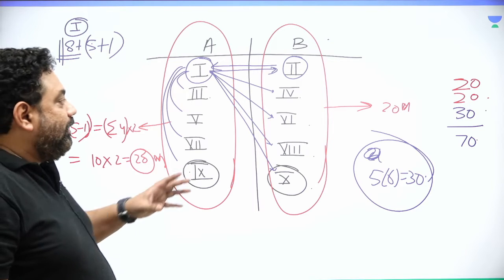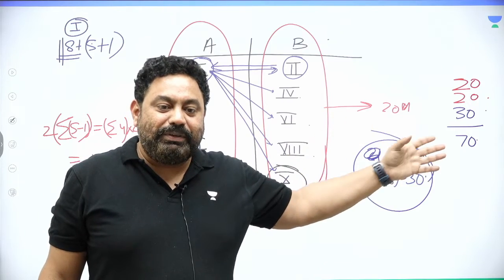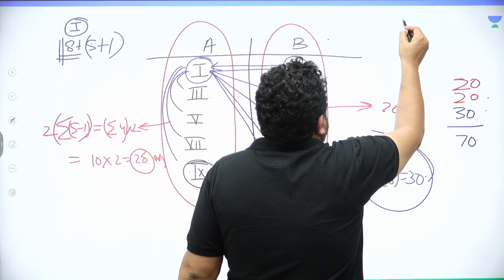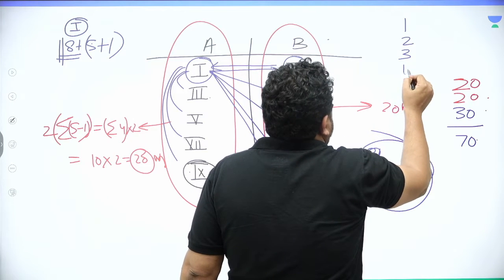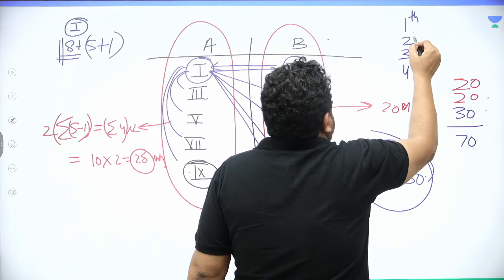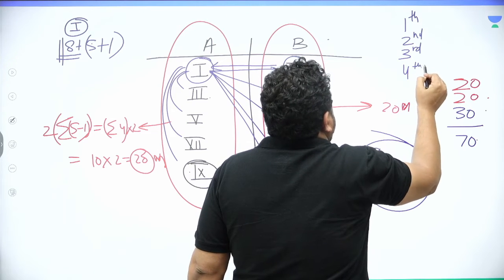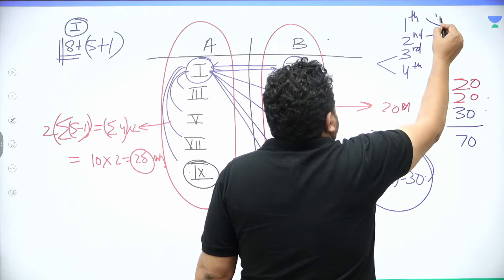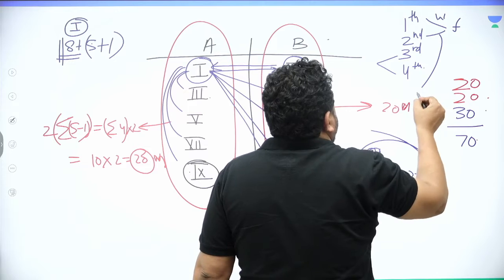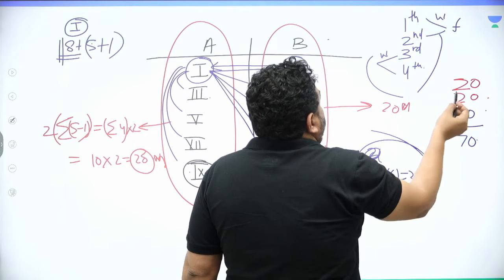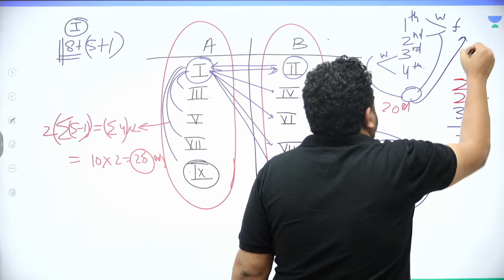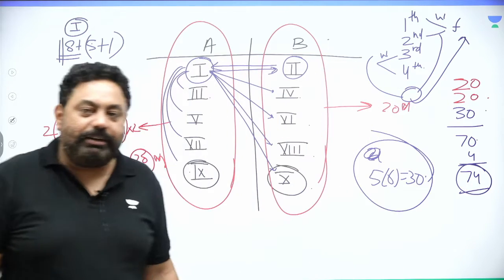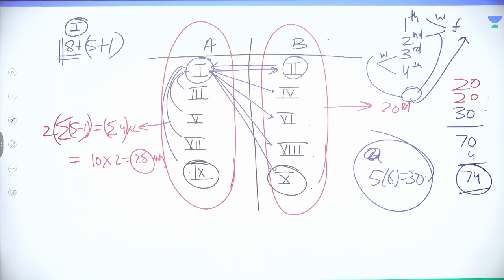So total league matches are 20 plus 20 plus 30, which is 70, out of which the top 4 places are chosen: first, second, third and fourth. And then first and second play, third and fourth play, the winner goes to the final, the loser plays with the winner over here, and again this winner goes to the final. So total 4 more matches, 74 total matches were played in IPL 2022.